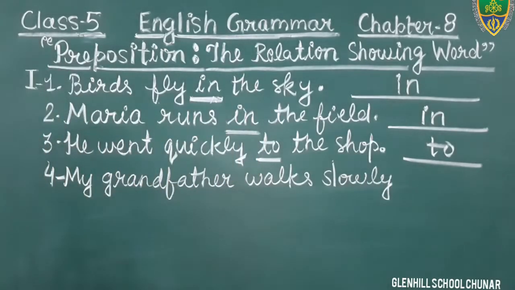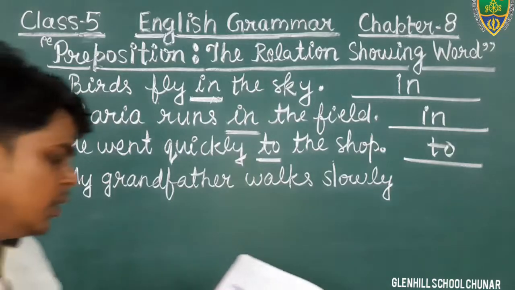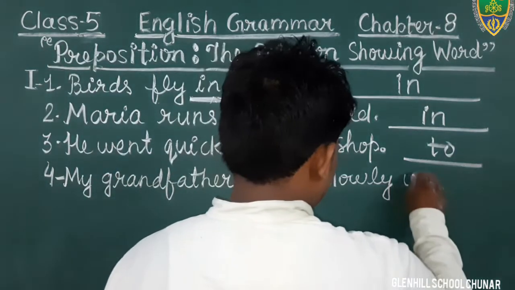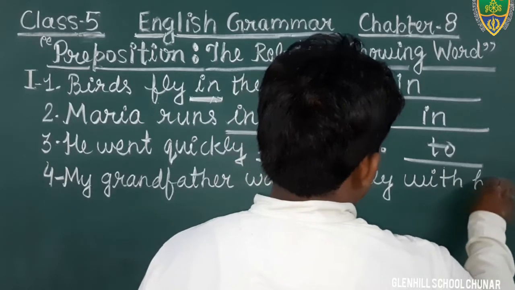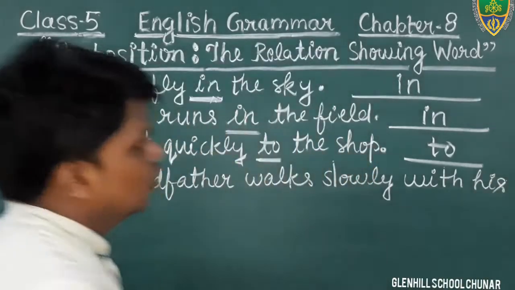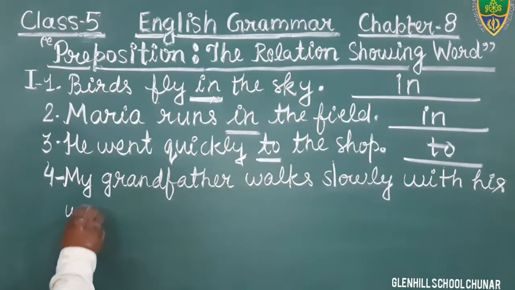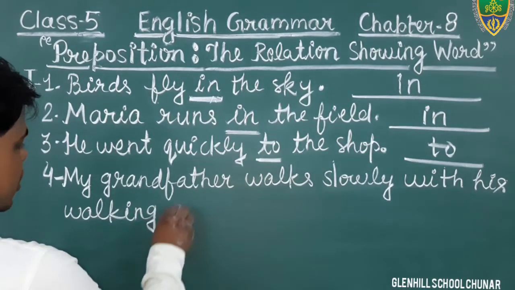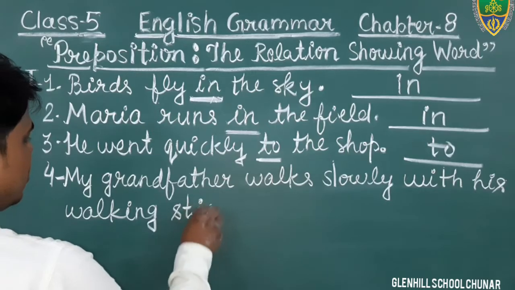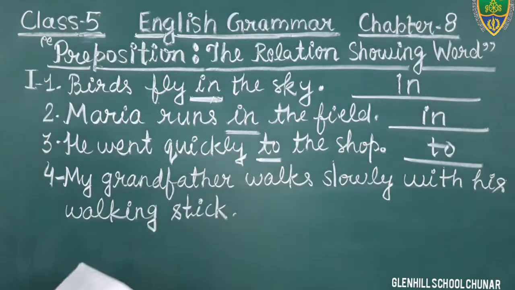Just see, my grandfather walks slowly with his walking stick. Walking stick, S-T-I-C-K. Okay?